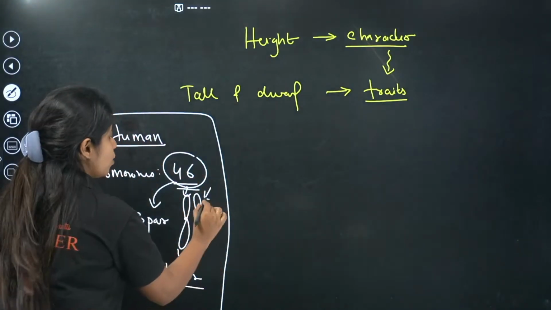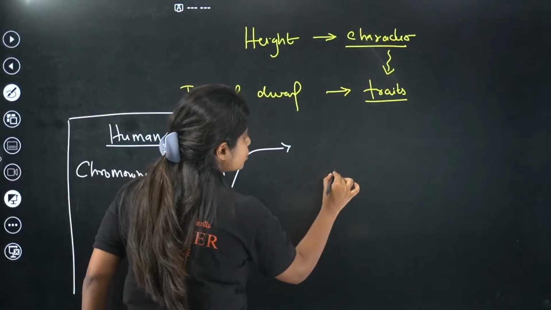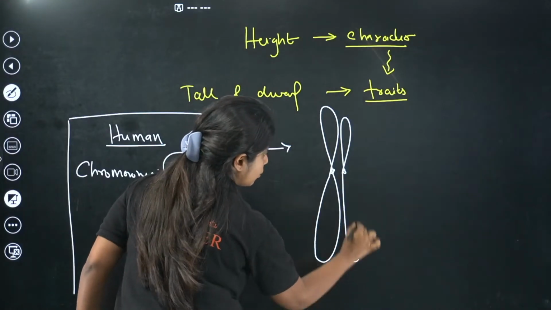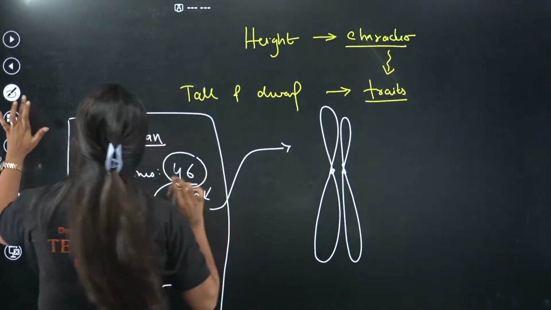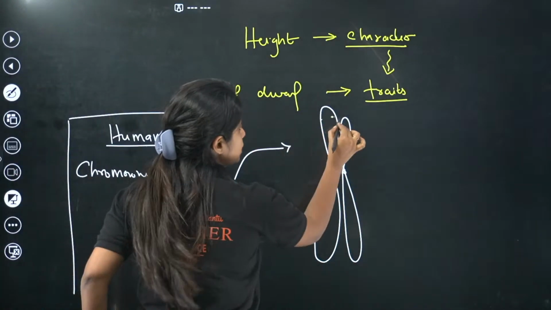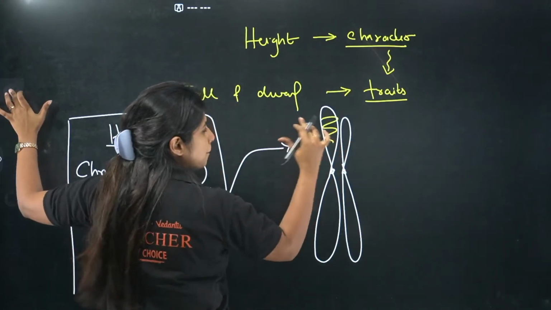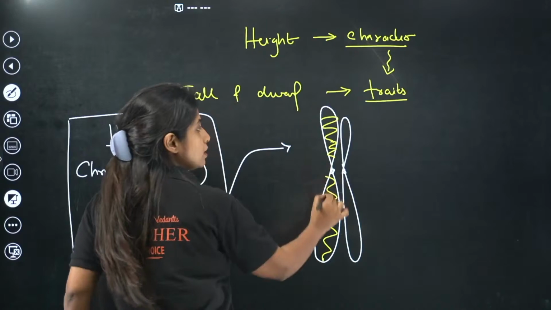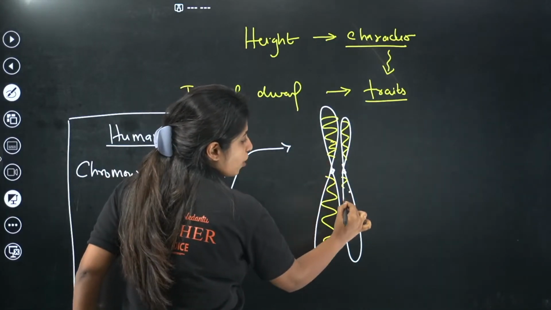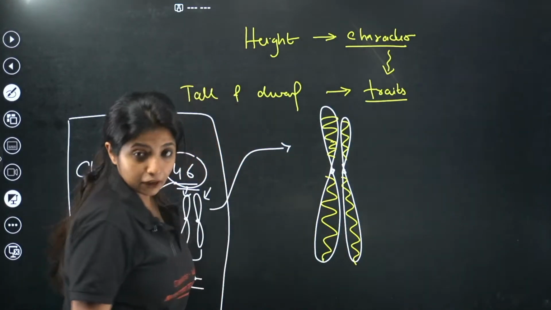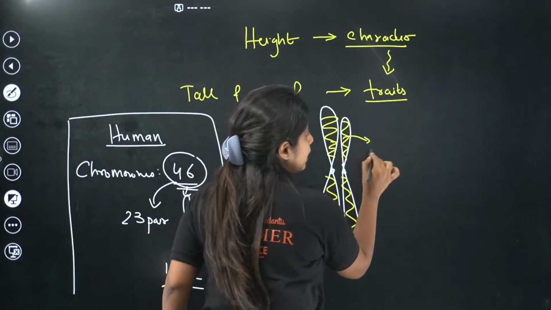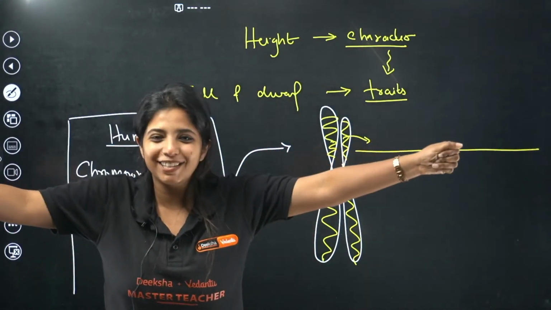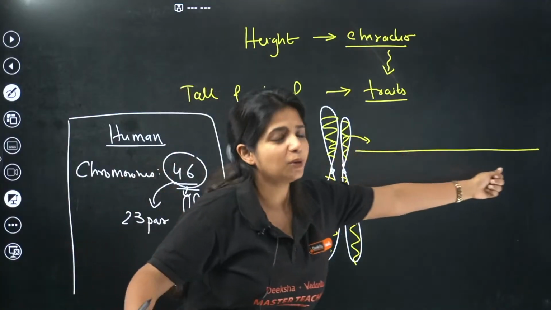Perfect. Now, I'm going to deep dive into these chromosomes and talk about one very important thing. What are chromosomes? This is nothing but your DNA, which is compactly arranged and forms a structure like this, which you call chromosomes. If I take this DNA and stretch it up to see what's in there, it is going to look like this.